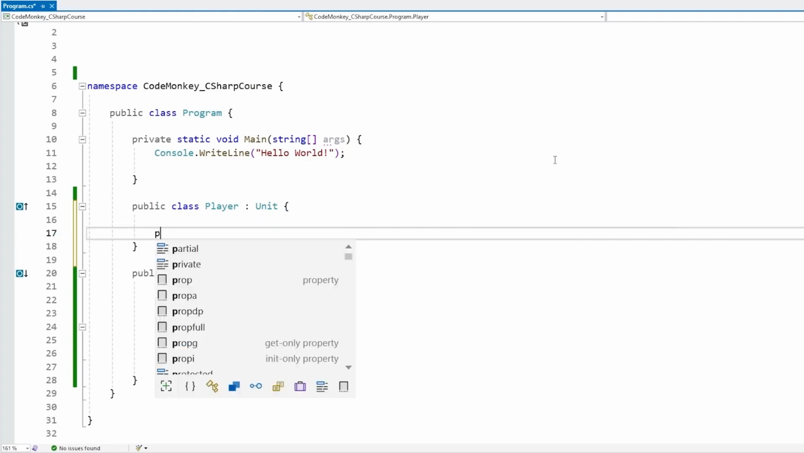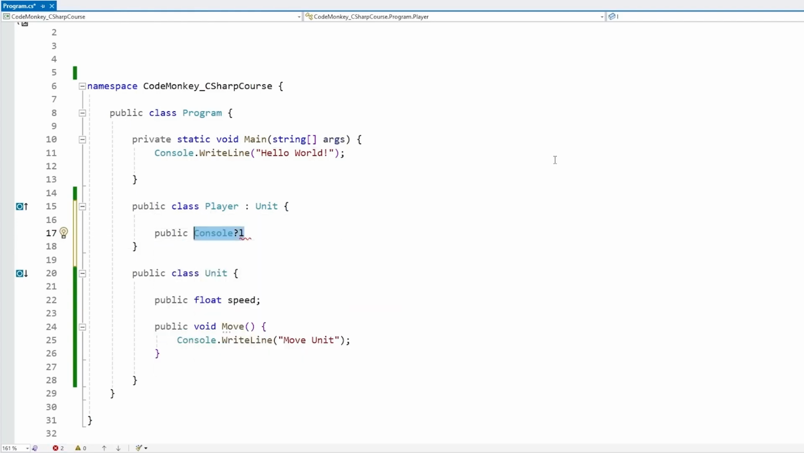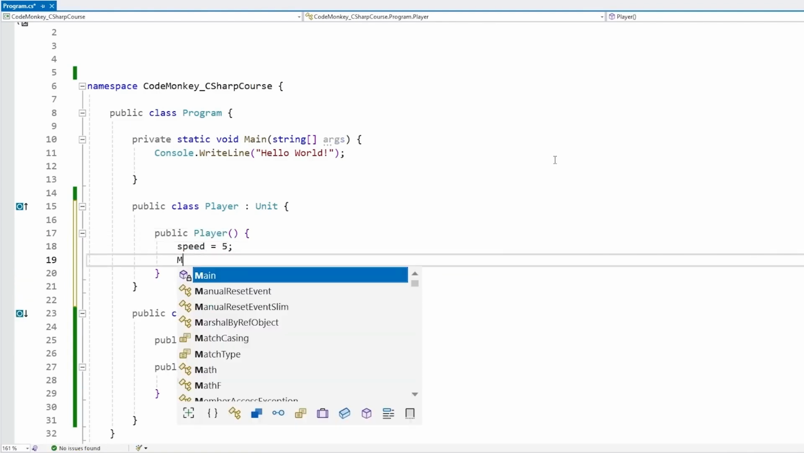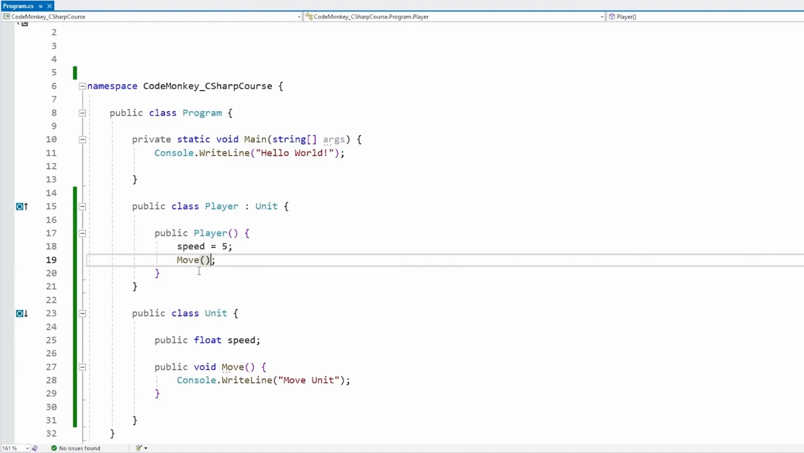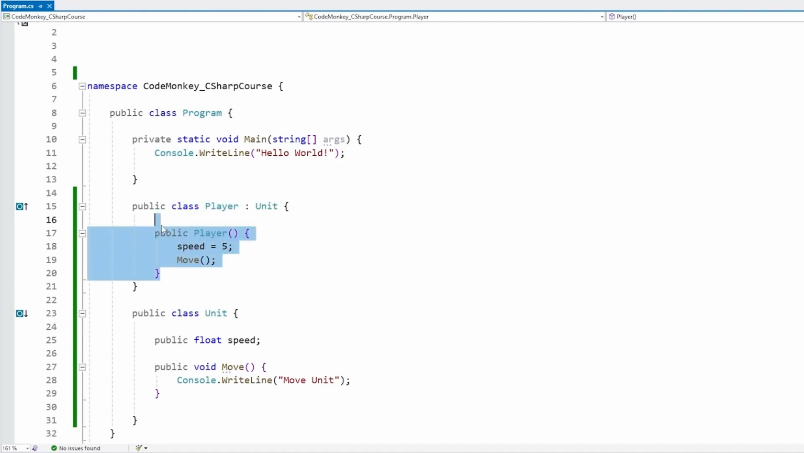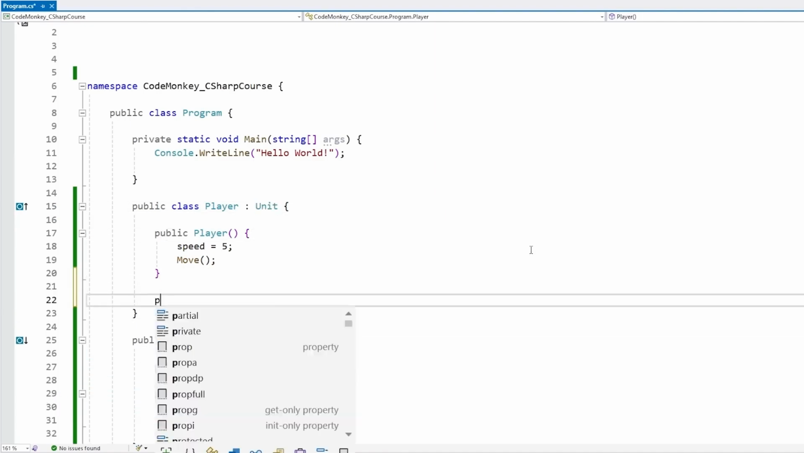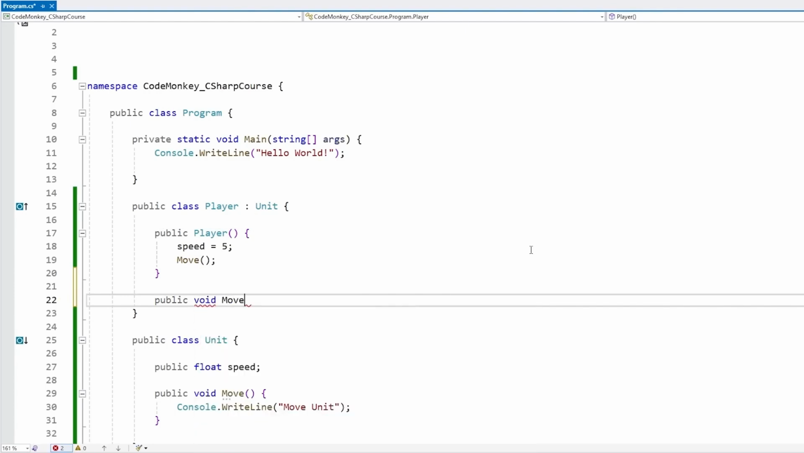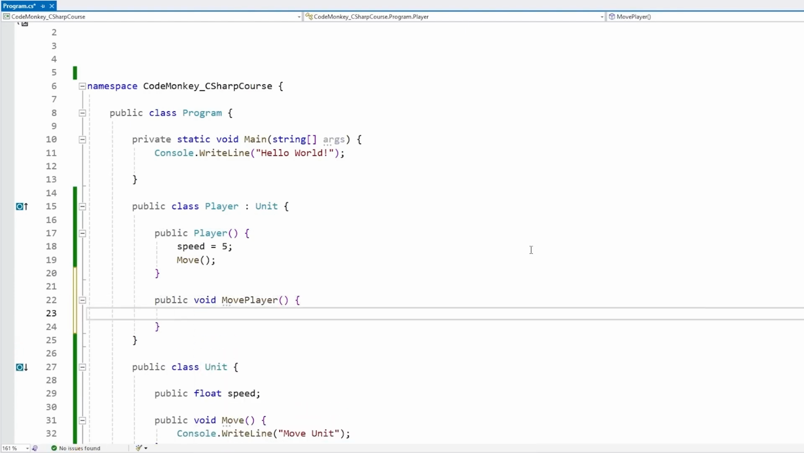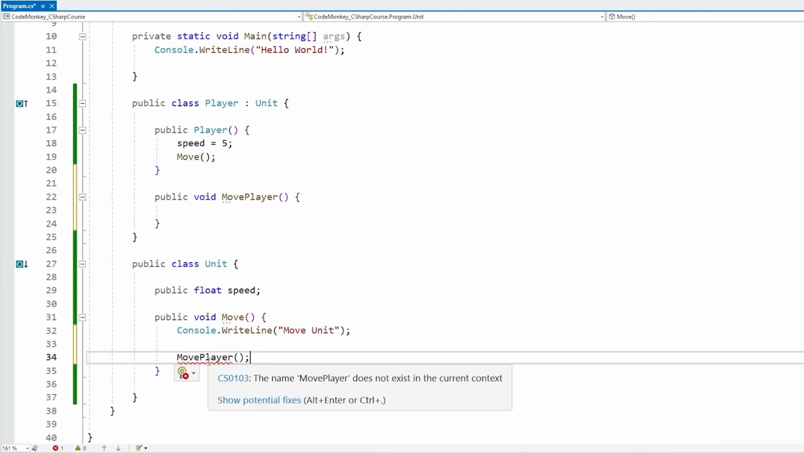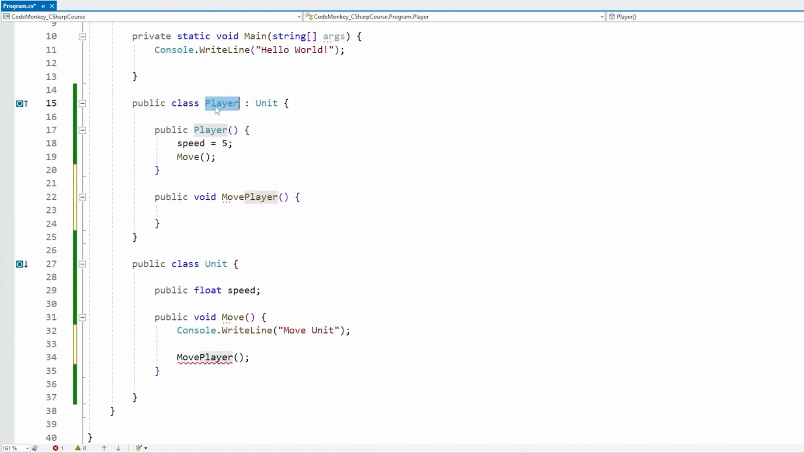So for example, let's make a constructor, so a public player constructor. And over here we can access the field, we can set it to something, and we can call the move function. That does work. So even though speed and move are not defined over here in the player itself, since the player extends unit, it also inherits all of this. But then, like I said, inheritance does not go both ways. So up here, let's make some kind of move player function. And now down here on the unit script, if we try calling that, nope, that does not work. The unit does not know anything named move player. This function only exists on the player class itself.